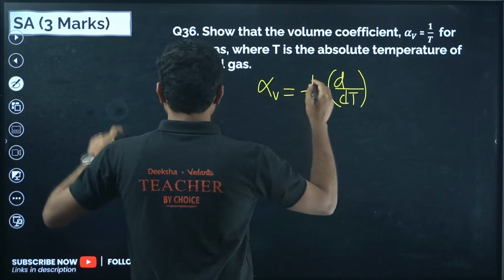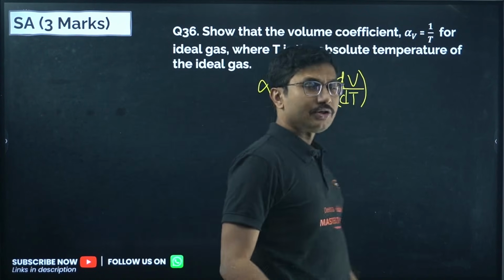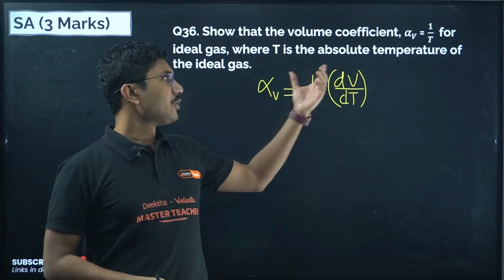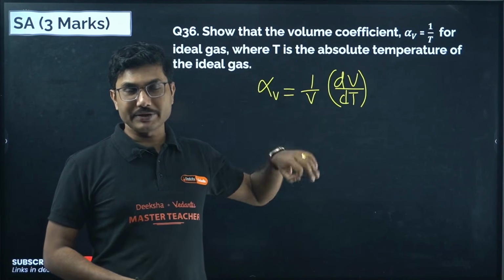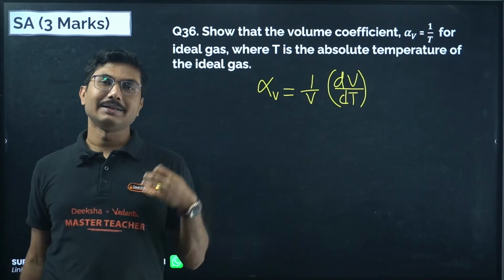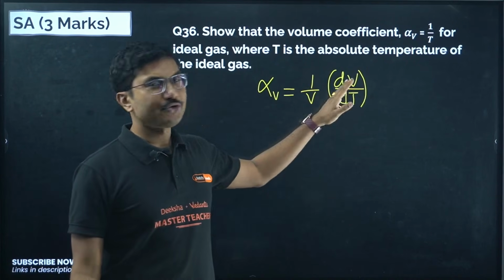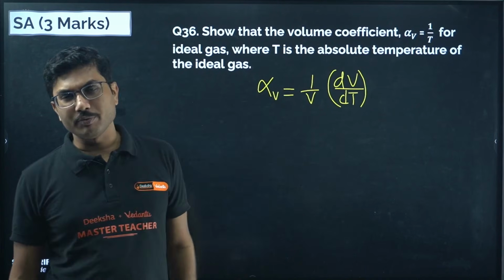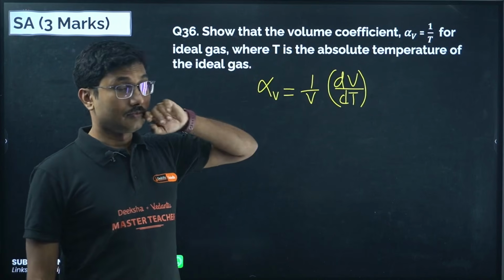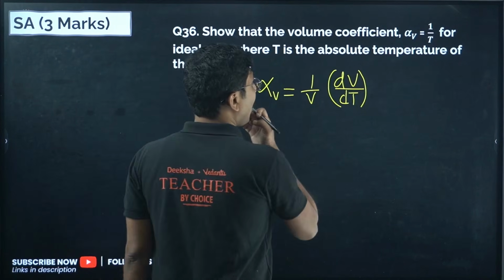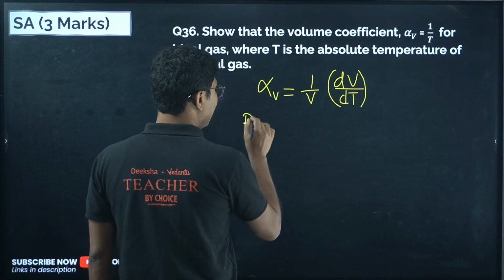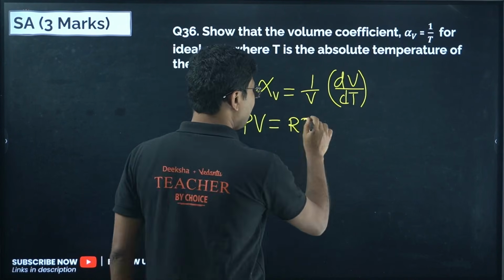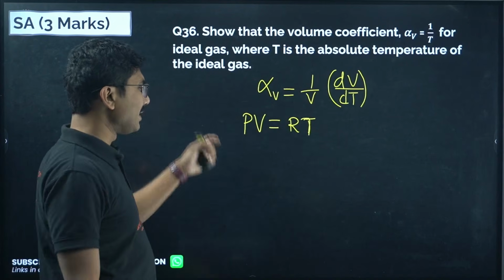So what is the volume coefficient, by the way? Volume coefficient means you apply some heat to a gas, its temperature changes and its volume changes. The rate of change of volume with temperature divided by its original volume is the volume coefficient. Now we know that PV equals RT. We are assuming 1 mole of gas, so no need to worry about mu or n. So just keep PV is equal to RT.